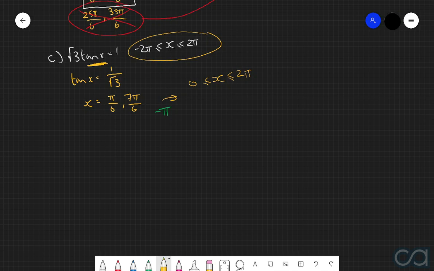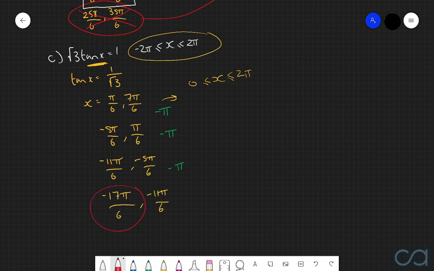So by subtracting both these answers by pi, we get negative 5 pi over 6 and pi over 6. And then by subtracting them both by pi again, we get negative 11 pi over 6 and then negative 5 pi over 6. And then subtracting by pi again, we get negative 17 pi over 6 and negative 11 pi over 6. Now, we cannot consider this answer here because this now goes below this lower bound of negative 2 pi. So we can't consider this one here.